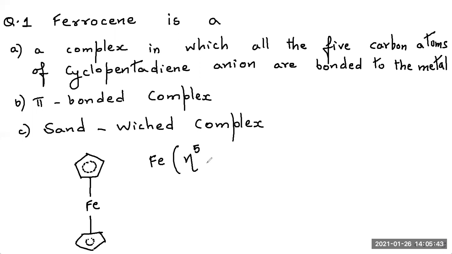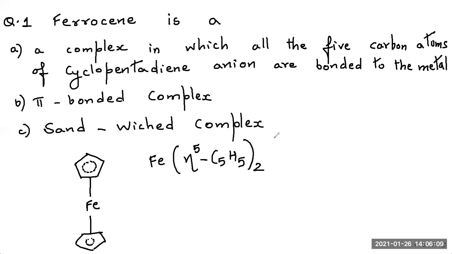So they are 5. And this is C5H5, cyclopentadienyl. And how many such 5 carbon containing rings are there? 2. This is the condensed structure of ferrocene.